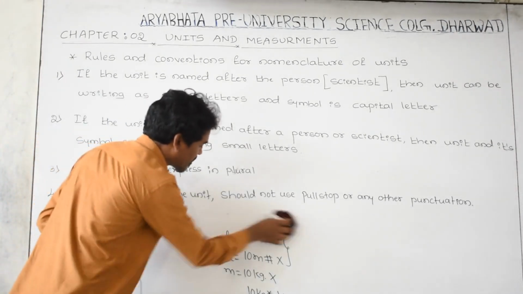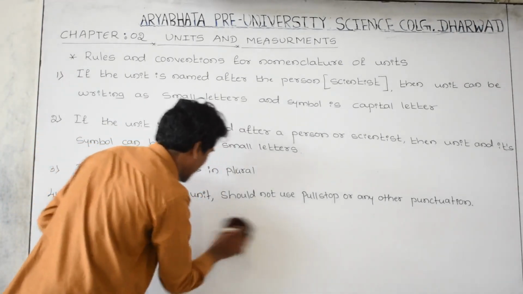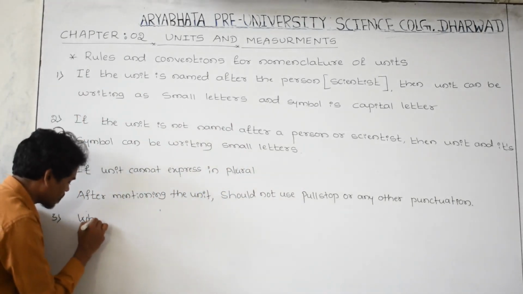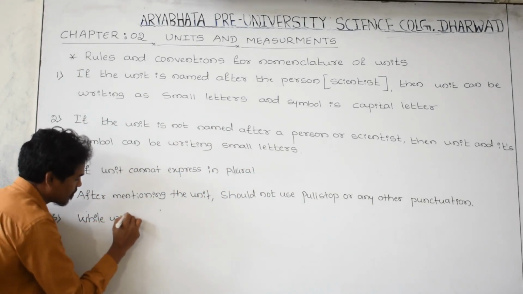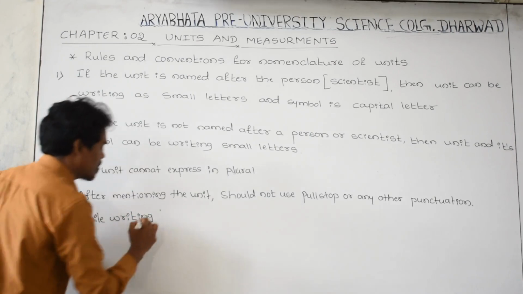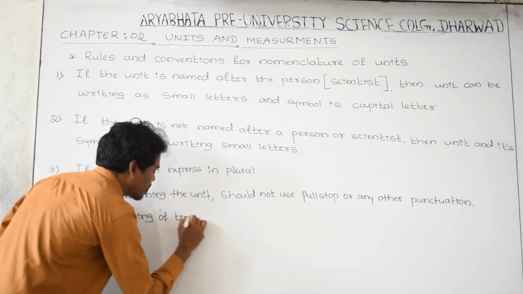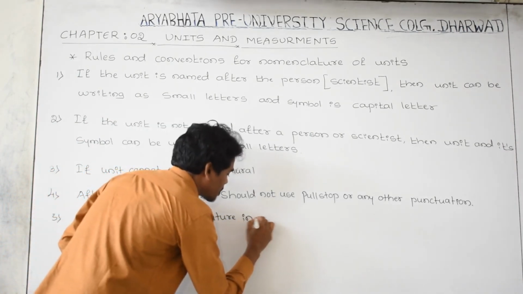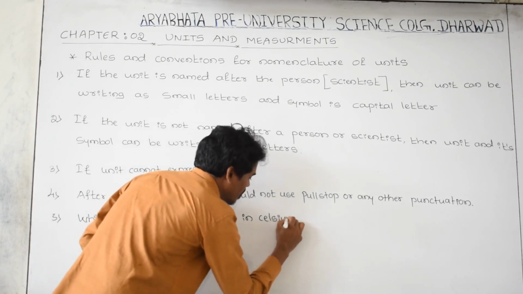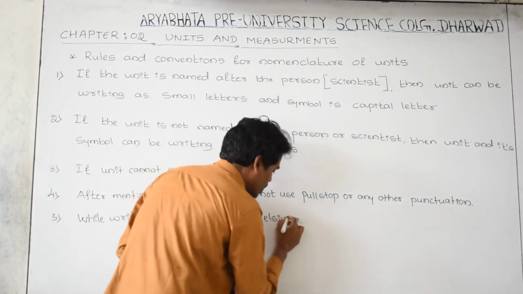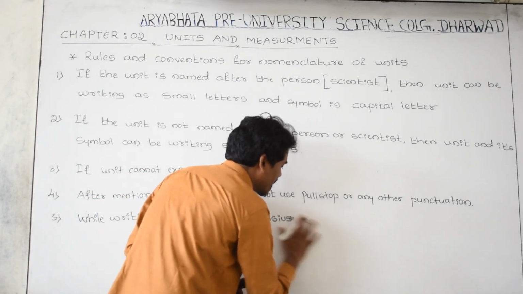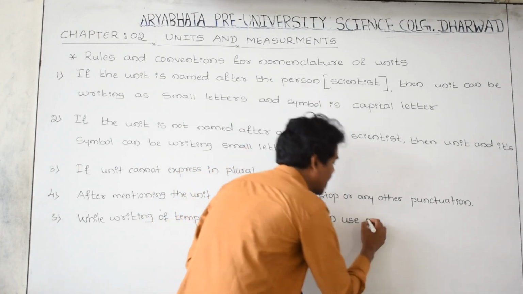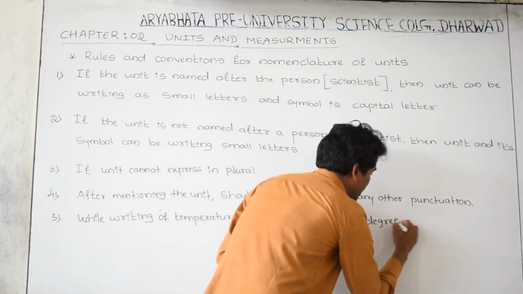And the next rule: one more confusion you have is while writing the temperature. While writing a unit of temperature in Celsius, you can use a degree symbol.